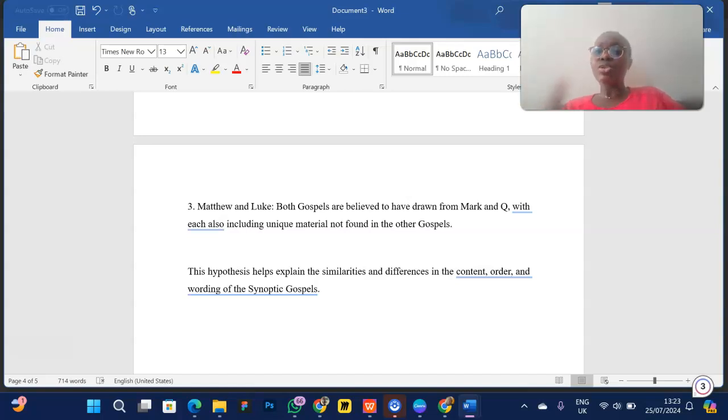Now let me mention something. There's also another hypothesis, I think it's called the four source hypothesis, which says that we have the Q source, the book of Mark as a source, then we have the M source, which stands for Matthew. This means that any story that is peculiar to only the book of Matthew, the author of the book of Matthew used another source called the M source. Then we also have the L source, which is a hypothetical name. Any story that will be found in Luke that we cannot find in other synoptics, that means the author of the book of Luke used another source called the L source. So this explains the synoptic problem.